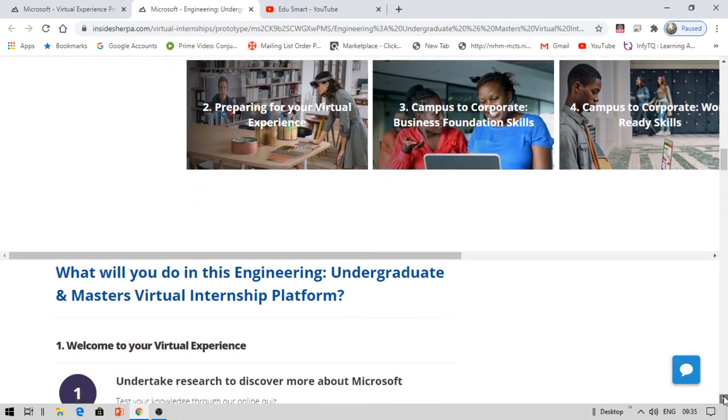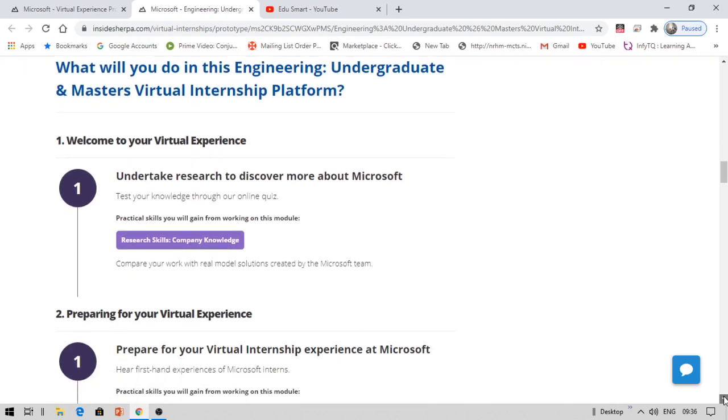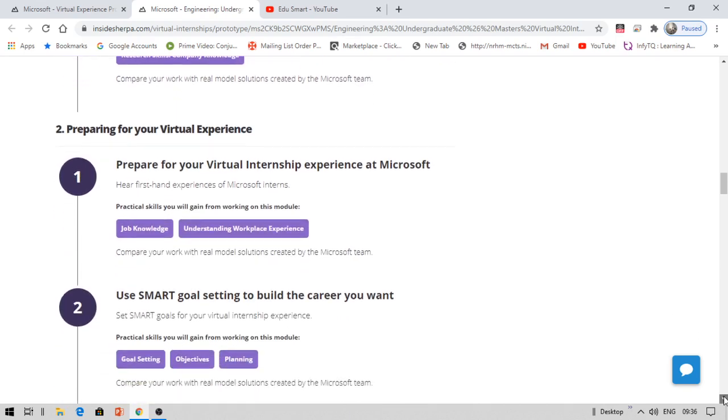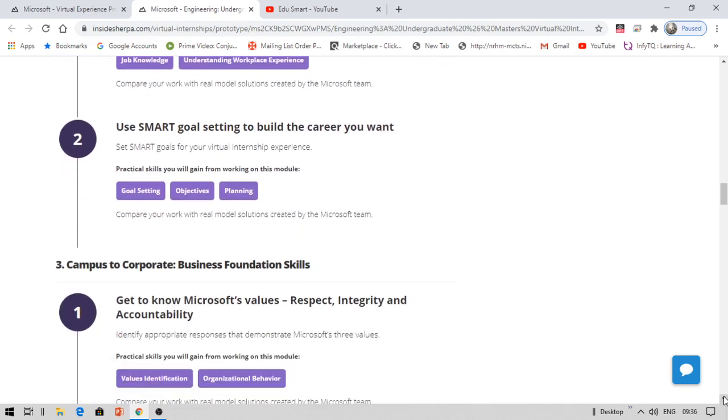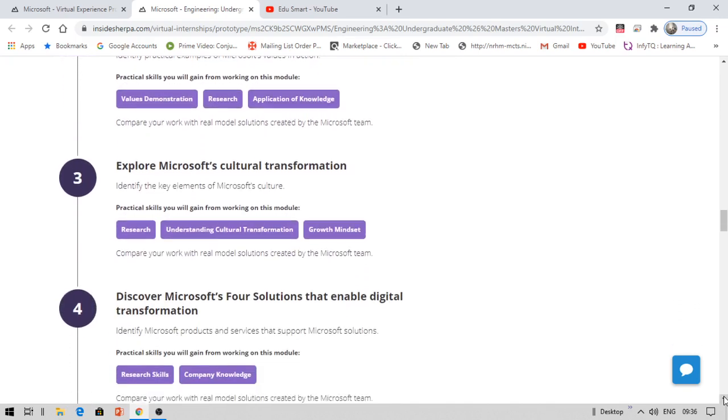Coming to the modules involved in this, as you see, this is from Microsoft. There are not a small number of exercises, what we call tasks here. There are about 10 modules to be completed in order to complete this internship. Because this is from Microsoft, it is really worth the effort, and your efforts are really required for this. If you see, there are too many modules here. We all need to complete all the modules to get this certificate.